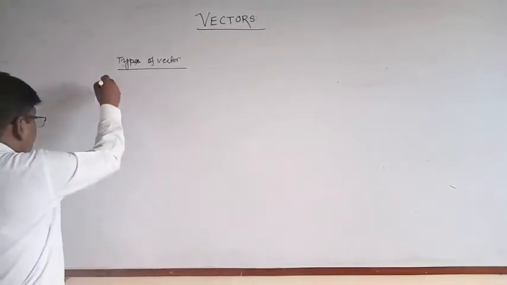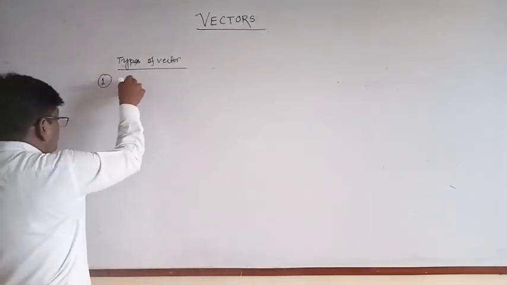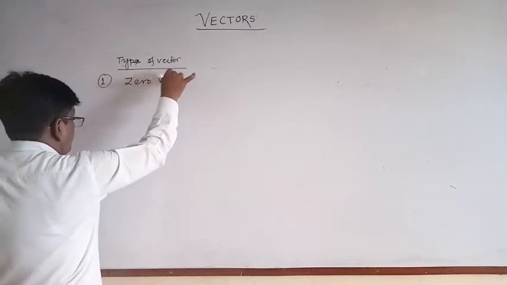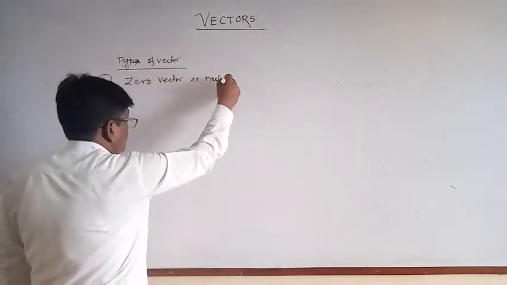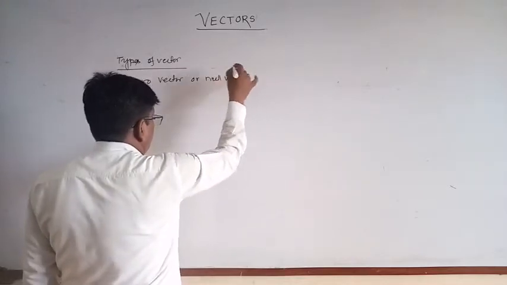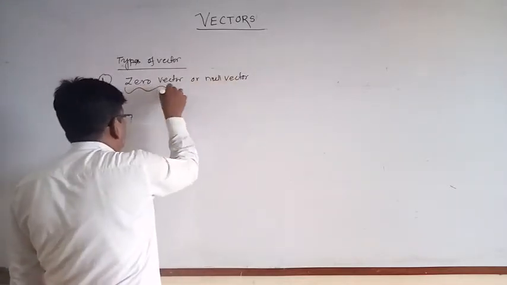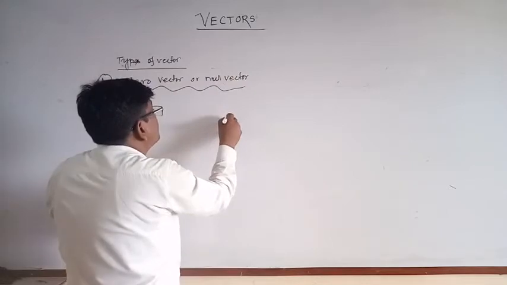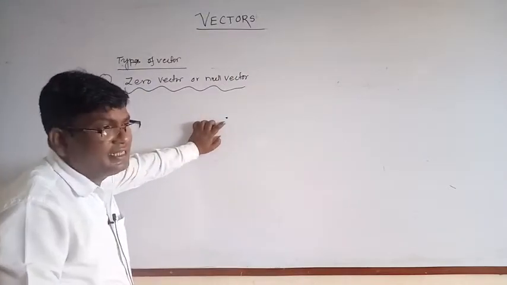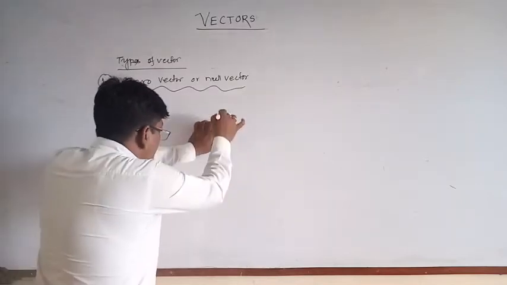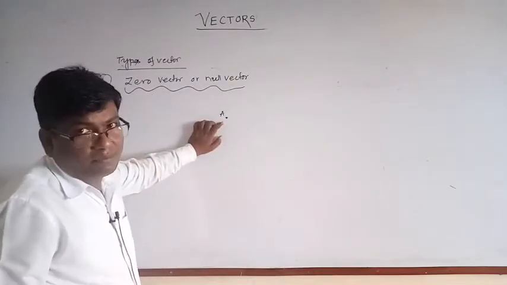Number 1, zero vector or null vector. Suppose a point, a dot, what is its initial position? This is equal to A. What is its terminal point?